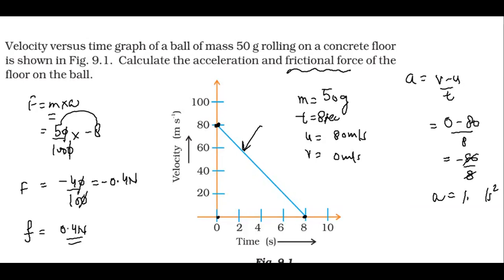So we will write here 10 meter per second square minus, and then when we change this one, we'll get here again 10. So all this we have to change. So here we will get how much? 5 upon 50, 5 upon 100, into minus 10. Again, this 10 will also get cancelled out. So you will get here 0.5 Newton, and with the minus, that would be minus 0.5 Newton.